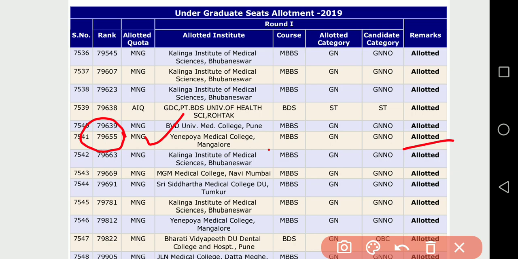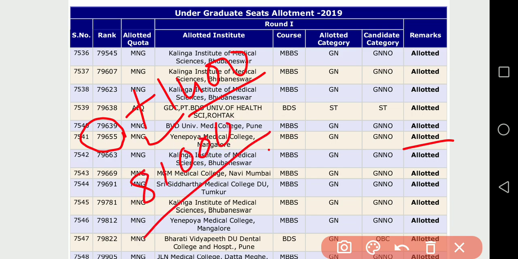Now this year, if you add 1400 to this, it is around 80,500, or you can say 81,000. If your rank this year is 81,000 also, you can get a seat in Yenepoya Medical College. Like this you can make a particular list.